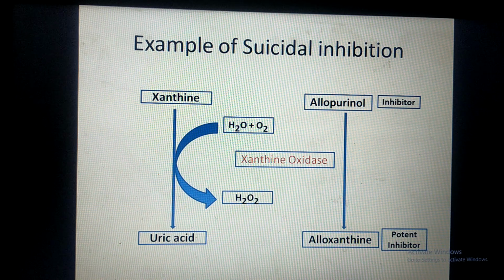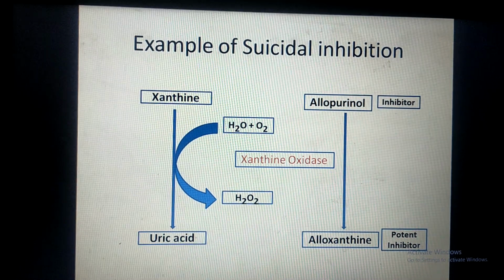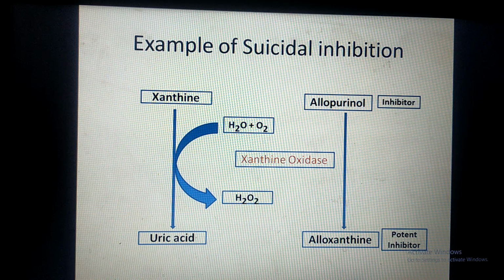So alloxanthine is a more potent inhibitor as compared to allopurinol. In this case the original inhibitor is allopurinol, which is reversible, but the enzyme converts that moderate inhibitor into a potent inhibitor by catalysis. Hence it is called suicidal inhibition. And who will damage the enzyme here? Alloxanthine is damaging the enzyme. Allopurinol will not damage the enzyme. Alloxanthine is damaging the enzyme.